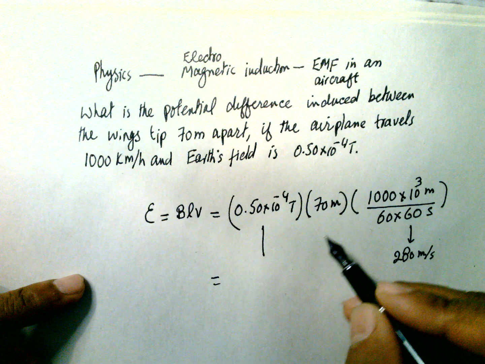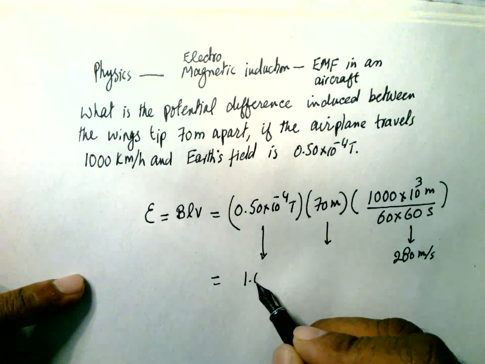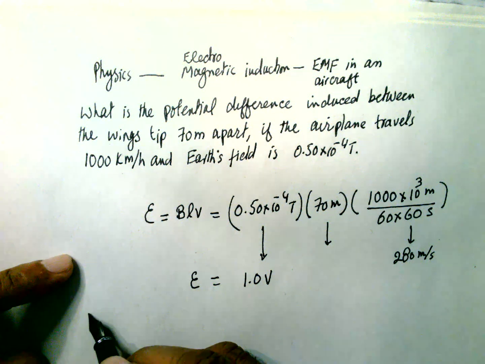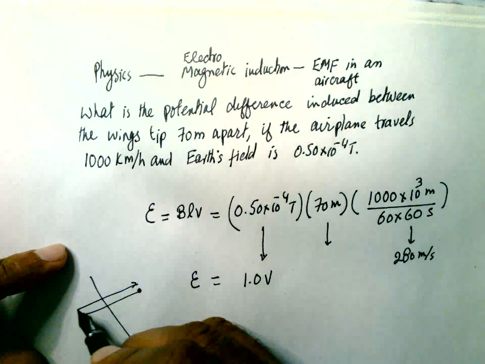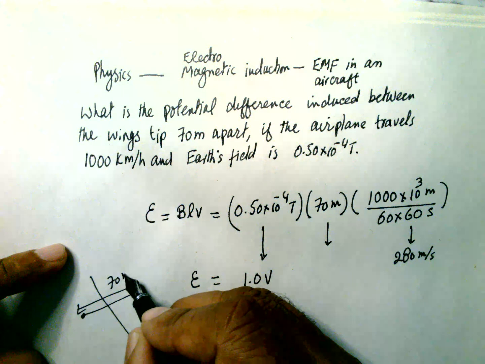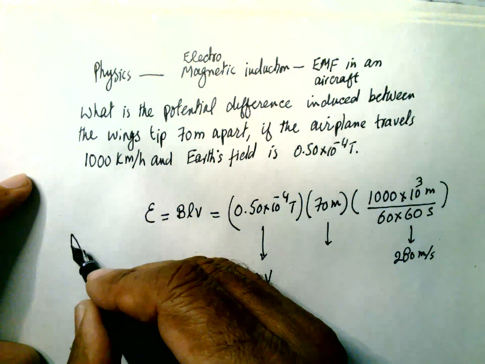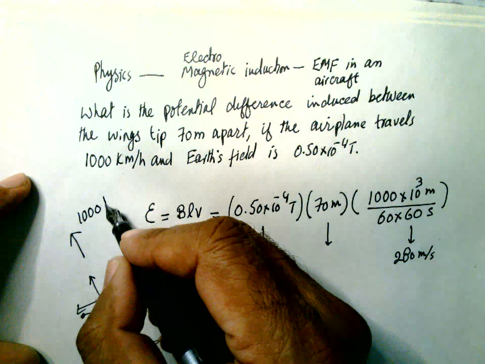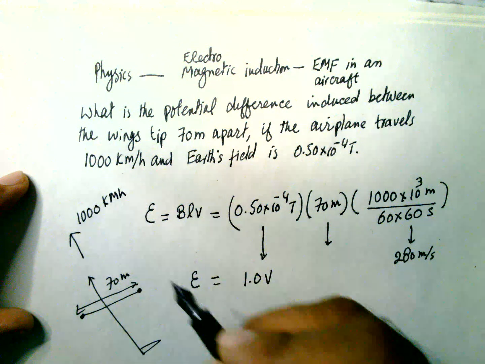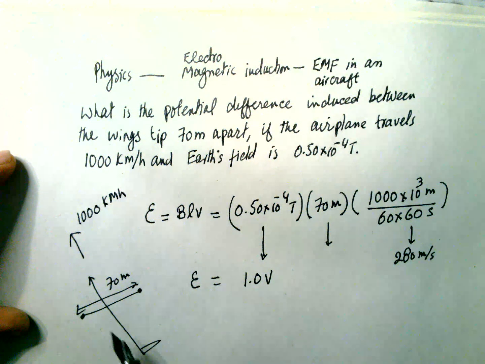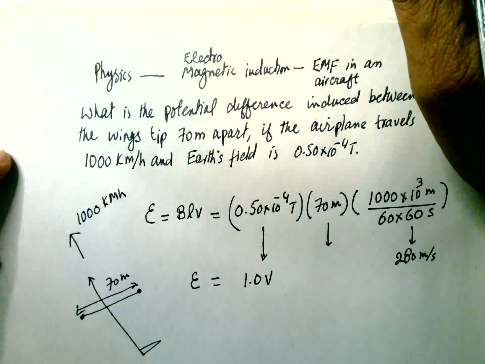And if you put all these values in, the answer is 1.0 volt. So in the aeroplane, the wing tips are 70 meters apart and the velocity of the aeroplane is 1000 km/h. So the voltage difference is 1 volt. So that is very small.